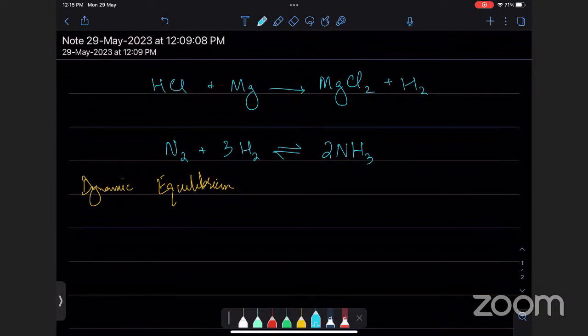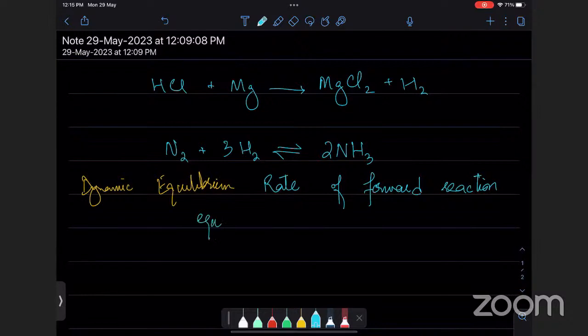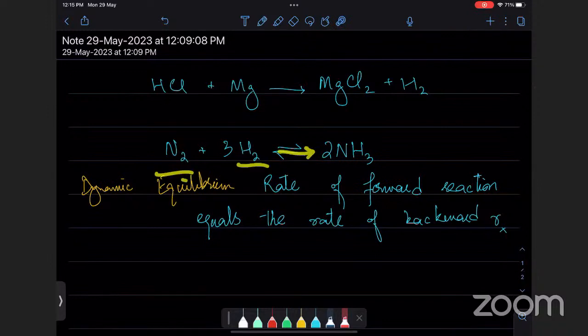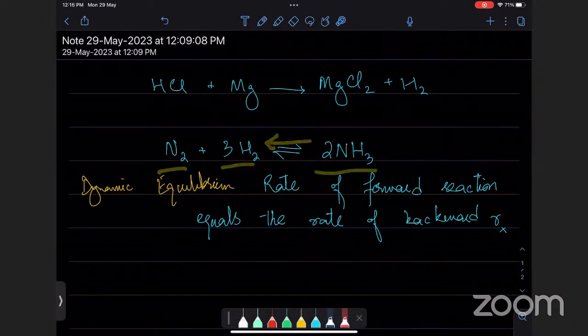Dynamic equilibrium is a stage at which the rate of forward reaction equals the rate of backward reaction. What this means is that when nitrogen collides with hydrogen, it produces some amount of ammonia, and at the same time some ammonia is converting back to nitrogen and hydrogen.